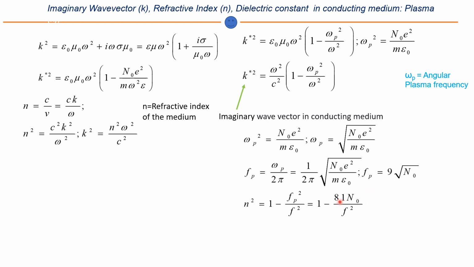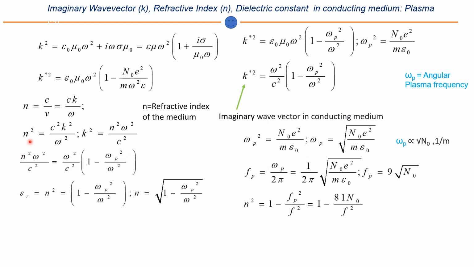Now this plasma frequency is proportional to the square root of the number density of the electron. In my next slide I am going to tell the physical significance of the frequency terms. As it is already in the syllabus, I am covering it for exam preparation and for your derivation.